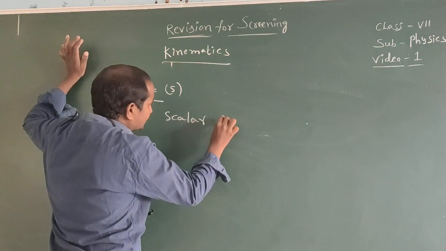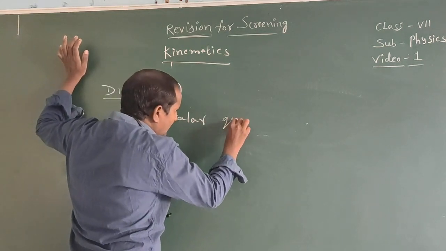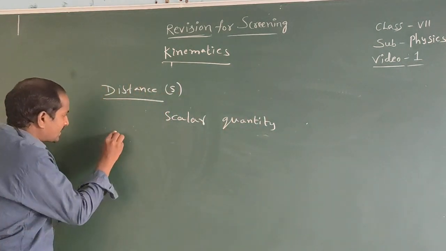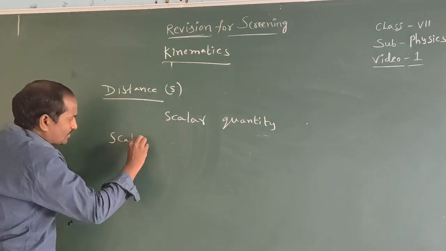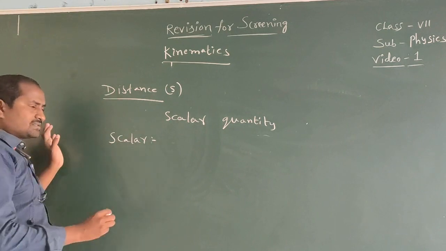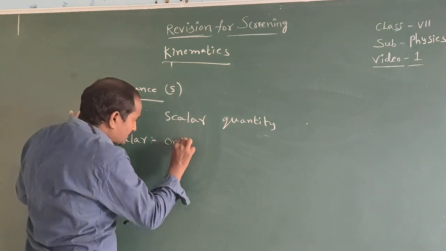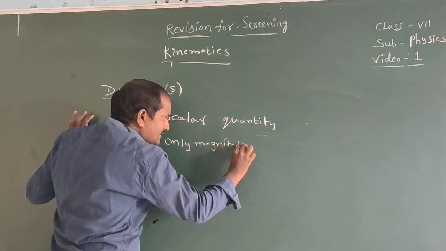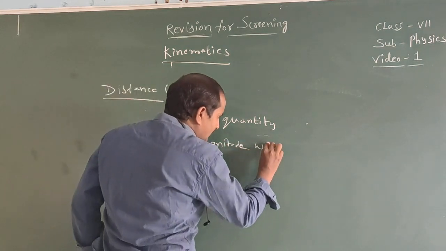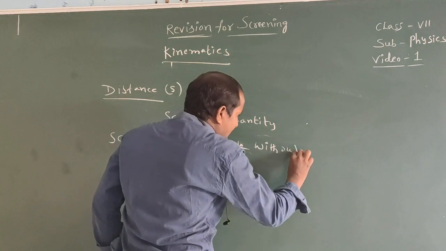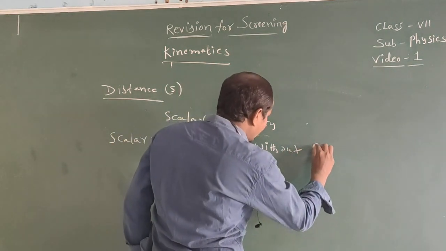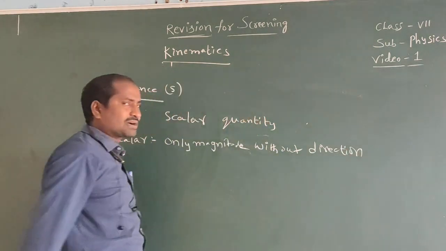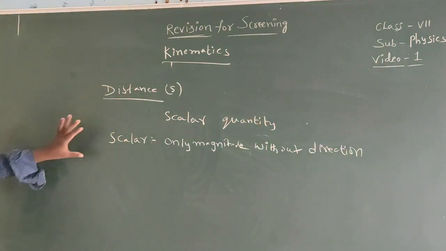First of all, what is meant by scalar quantity? A physical quantity which has only magnitude without direction is called a scalar quantity.